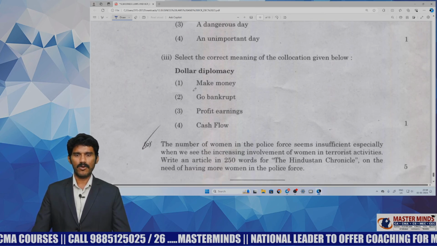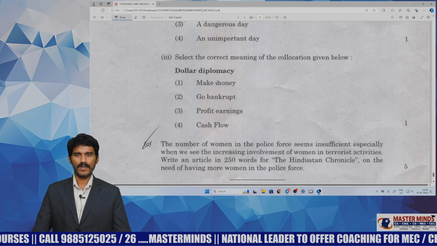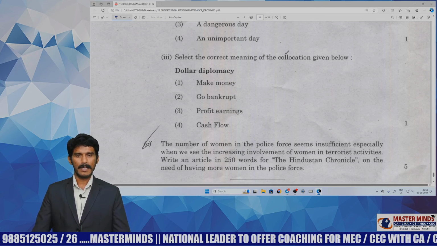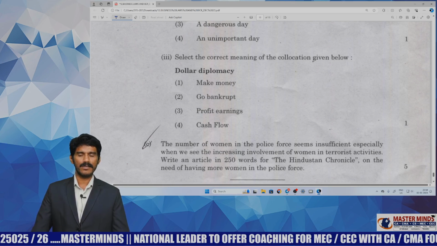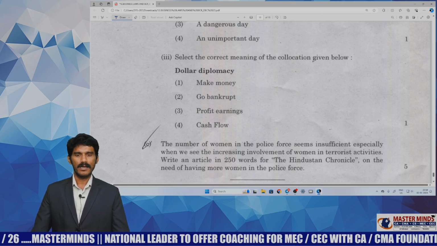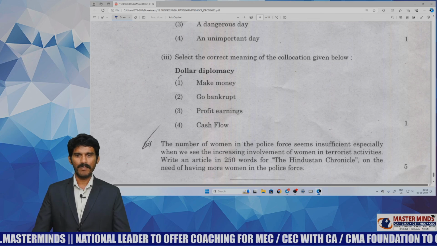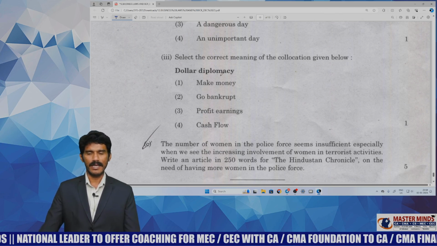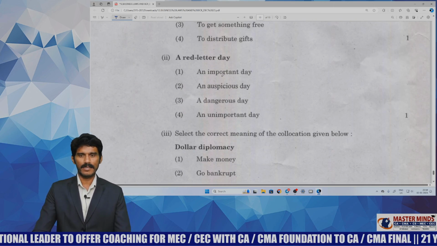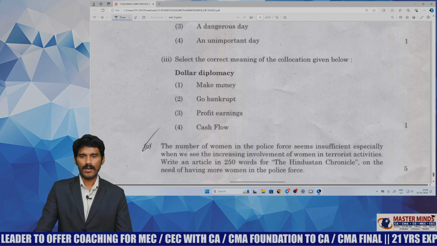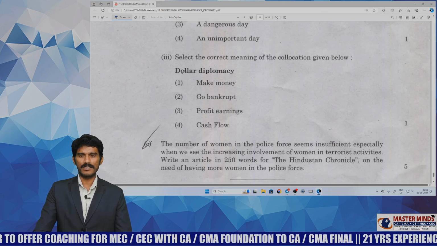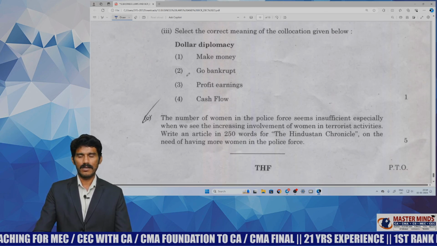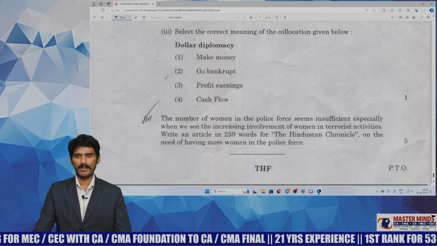And 3, a collocation based question. Of course, it has not been discussed in our material, but the chapter collocation has been often discussed in our classes. This particular expression is not discussed anywhere in our material or study material. But going by the words dollar and diplomacy, you can make a guess at the answer to this question. Of course, you can rate it as difficult.